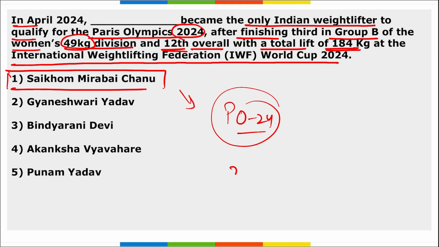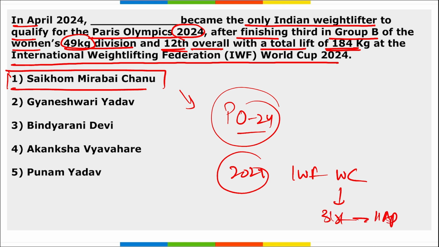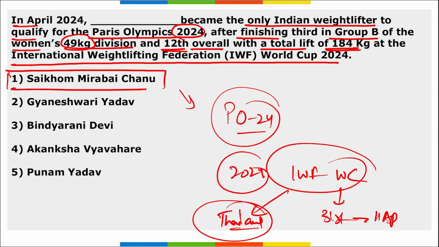This 2024 IWF World Cup was held from 31st of March to 11th of April. Where was this IWF World Cup held? It was held in Thailand. Location can be asked and it was held in Thailand.